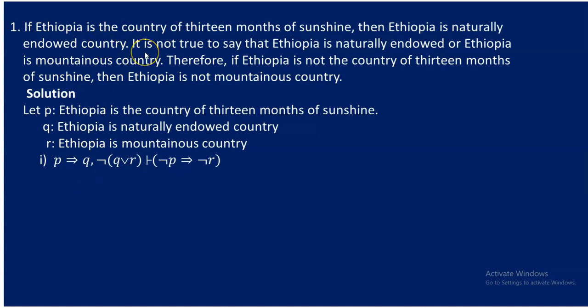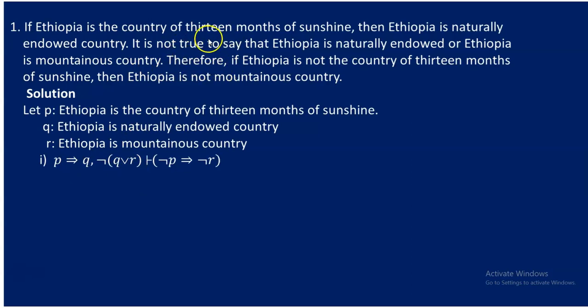Then another sentence is going to come. It begins by saying it is not true to say. If it begins by saying it is not true, we must have negation here. Say that now, look, Ethiopia is naturally endowed, that is Q. Then here we have used the connector disjunction, or, so here we need to use a symbol for disjunction. Then R follows as it is. Ethiopia is a mountainous country. R comes as it is. Having these two as premises, what follows is the conclusion.